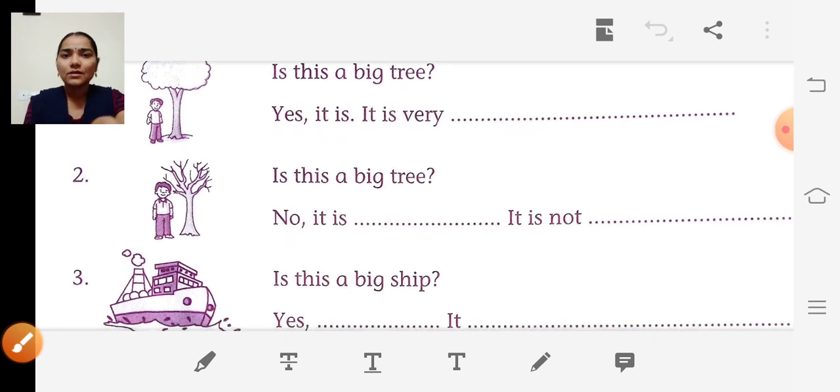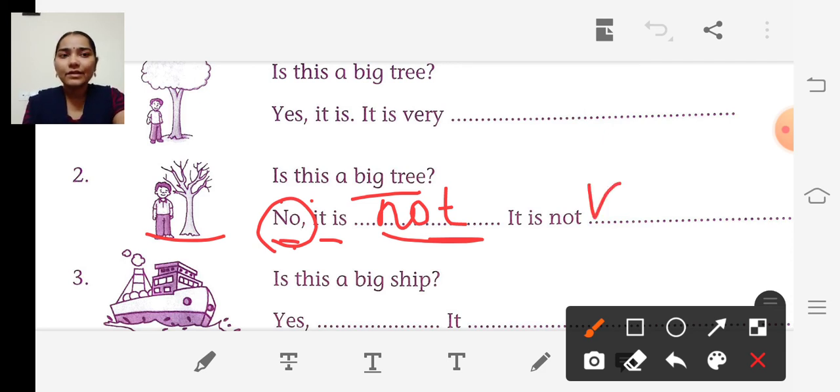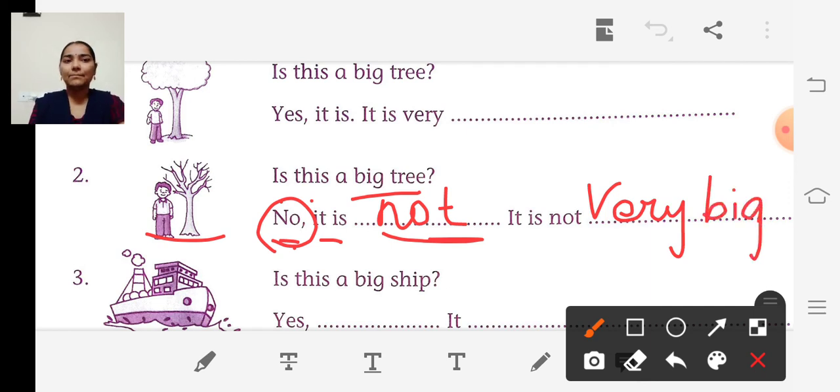Okay. See the second picture. Question: is this a big tree? No, it is not. If no comes, then we have to write not. Okay. No, it is not. It is not very big. Okay. So like that we have to write.